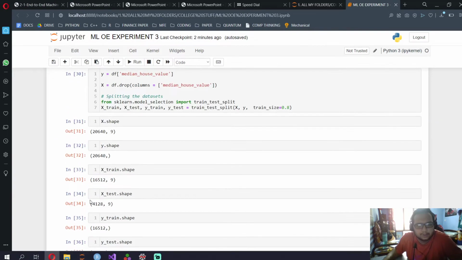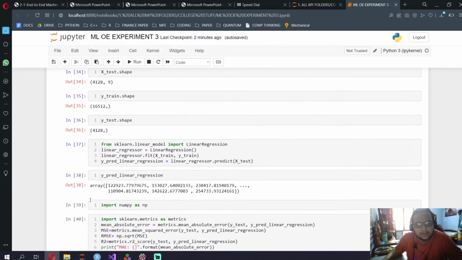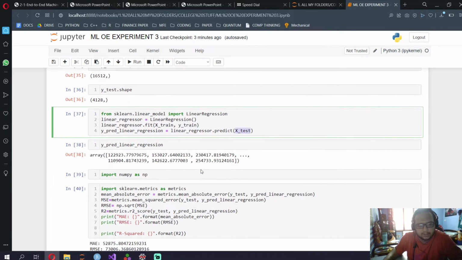Let me show you with respect to this so that you know how train test split looks like. So from sklearn.linear_model, import LinearRegression, then I've saved the regression model into a regressor. Then I have trained it using X_train, y_train. Then my predicted y_prediction is the dot predict of this linear regressor with my test data. So you have y_prediction over here.